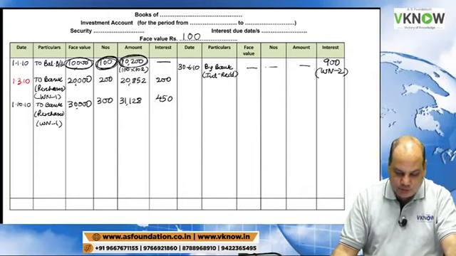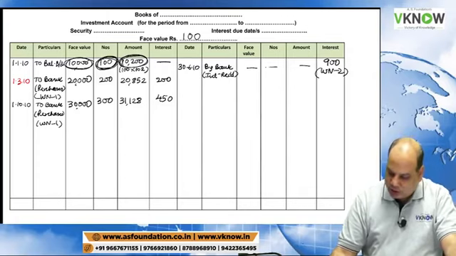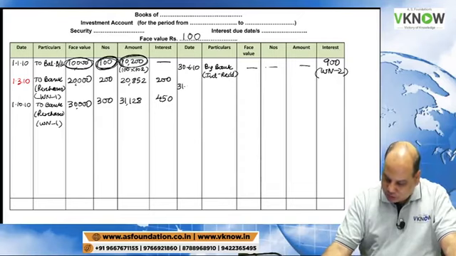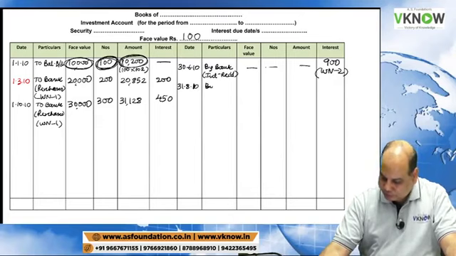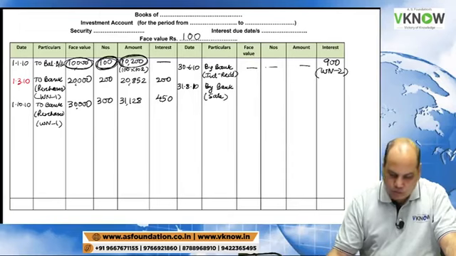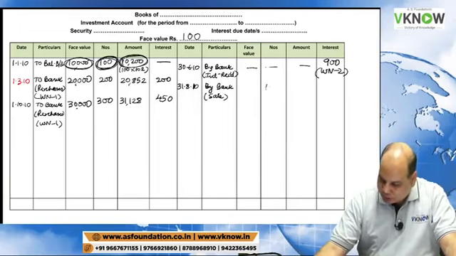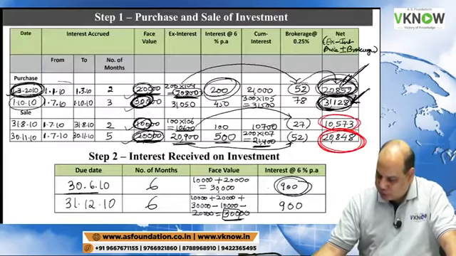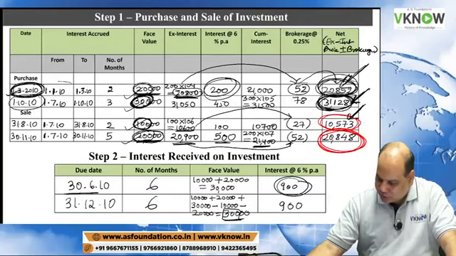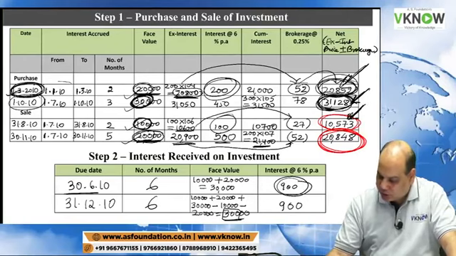And then we have a sale entry here on 31st August 10, by bank, sale. You look at your question book, 100 units were sold, face value 10,000, and for the amount you'll have to go to working note 1, last column. Can you see 10,573 in the last column, and interest is 100.